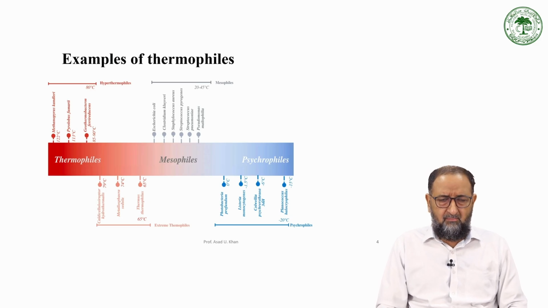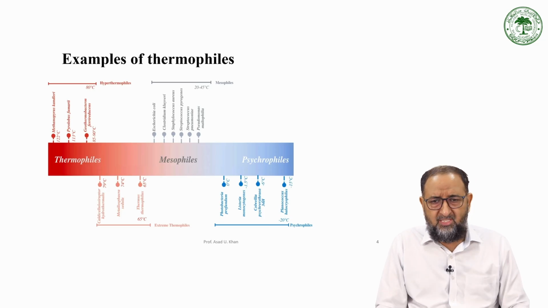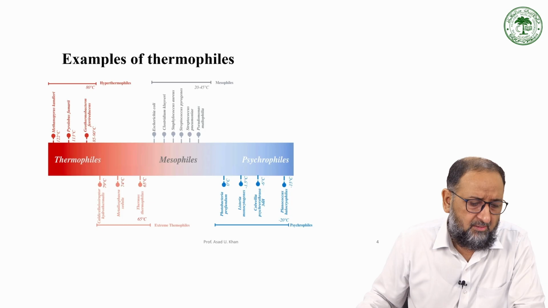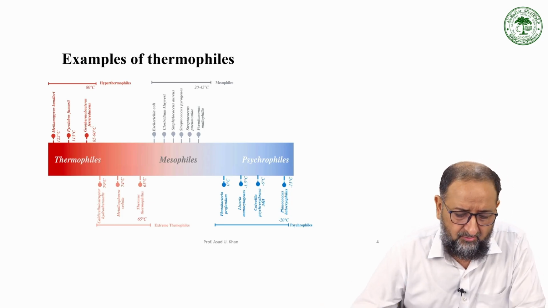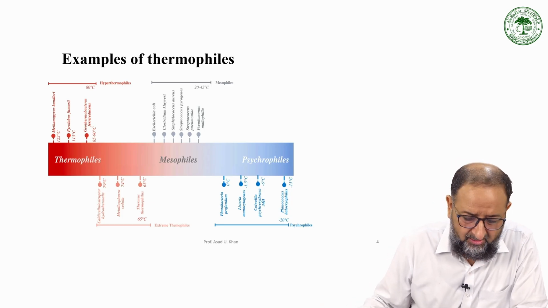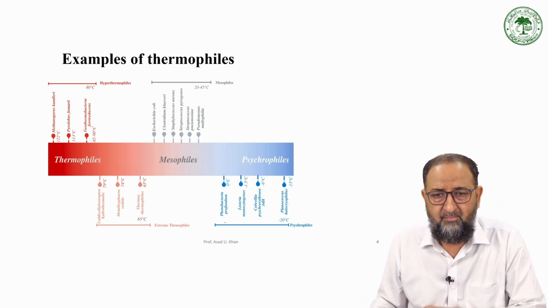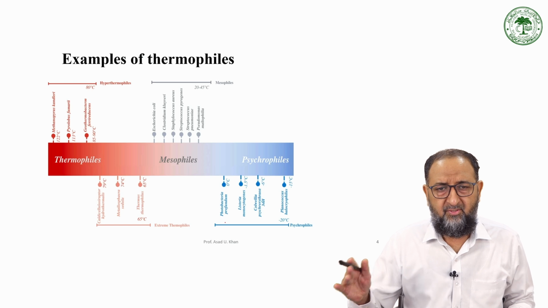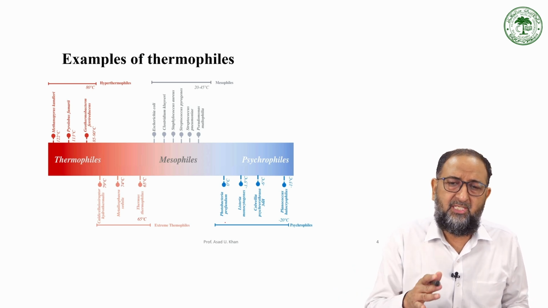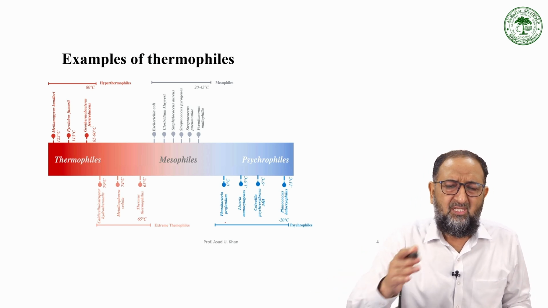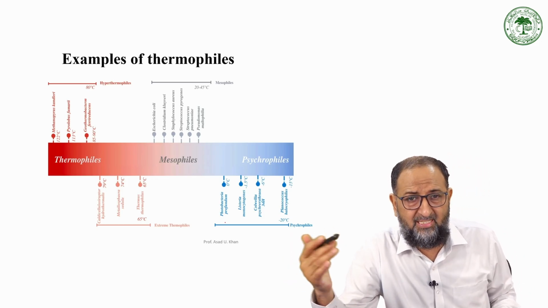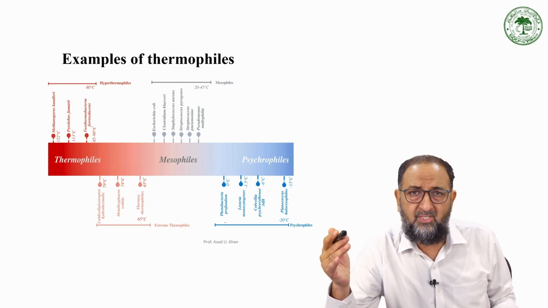These are some examples of extremophiles, thermophiles especially. We have already discussed these in the list. You can look into Methanopyrus, Pyrolobus, and Escherichia coli in the case of mesophiles. In the case of psychrophiles, there are different species and genera which can survive at 0 to 15 degrees centigrade. So these are examples of bacteria which can survive at low and very high temperatures, besides the mesophiles at a moderate temperature of 37 degrees centigrade.